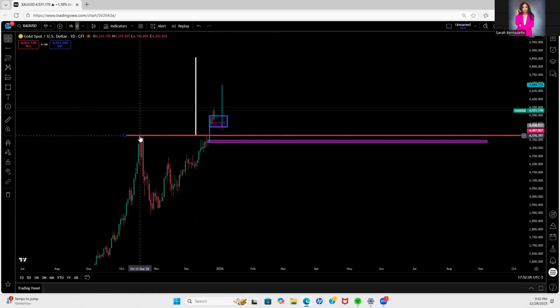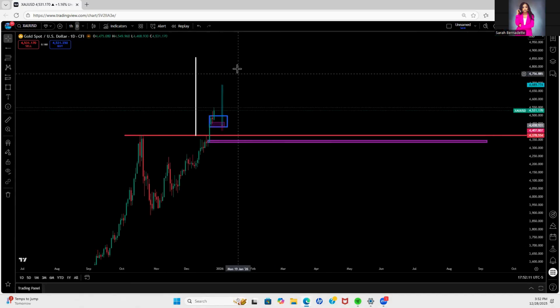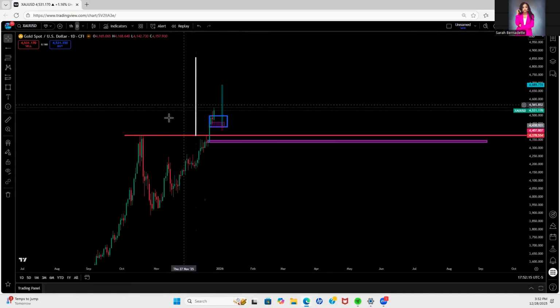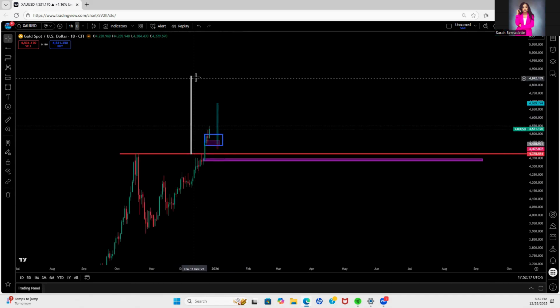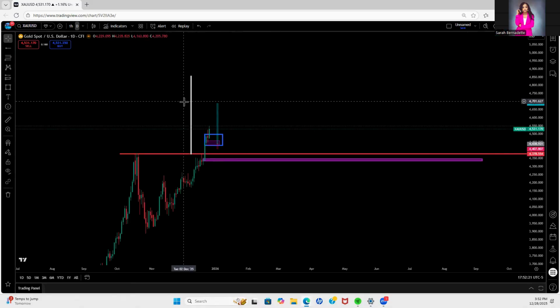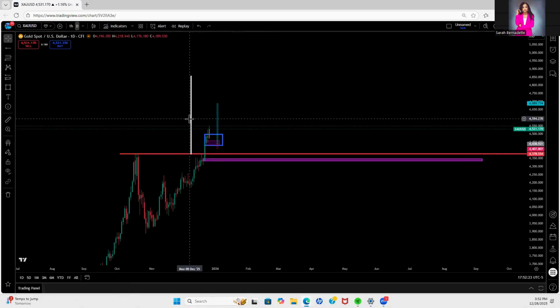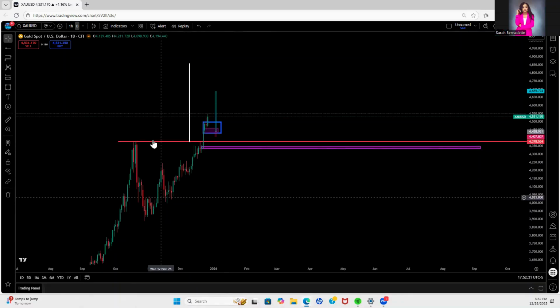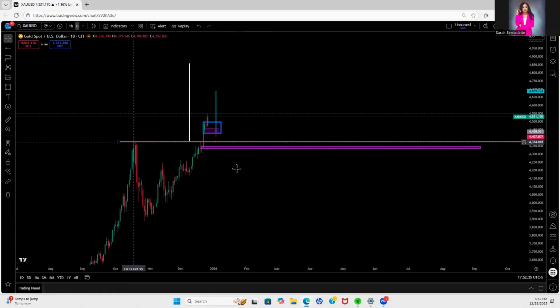this previous all-time high. Once price is able to break it, there's a specific area it's supposed to go to. This is something that I teach in my trading class. If you want to learn how I know exactly where price is going, and why price should be going up here, make sure you join the trading class. There's a form below this description of this video, which you can go ahead and fill to join the trading class.